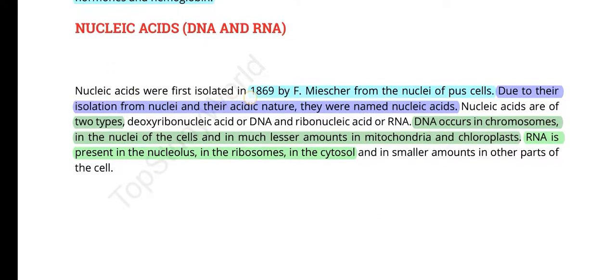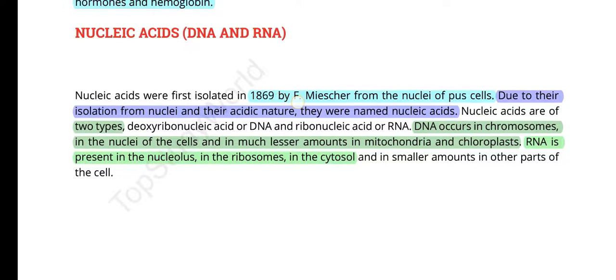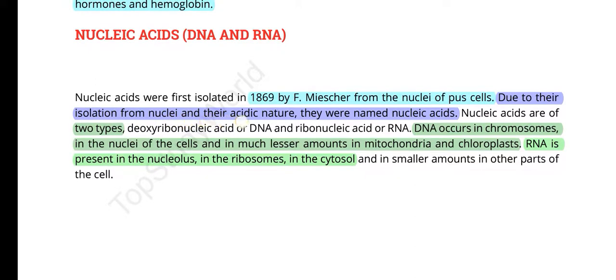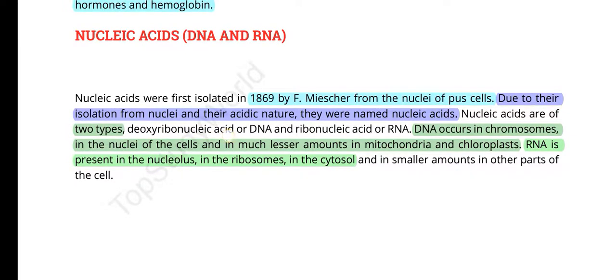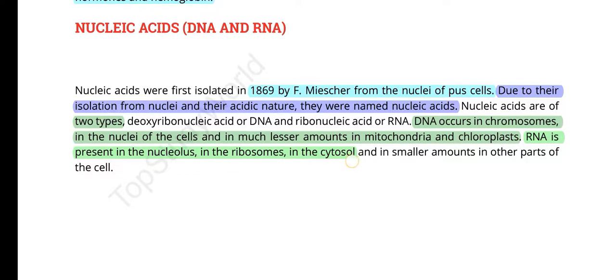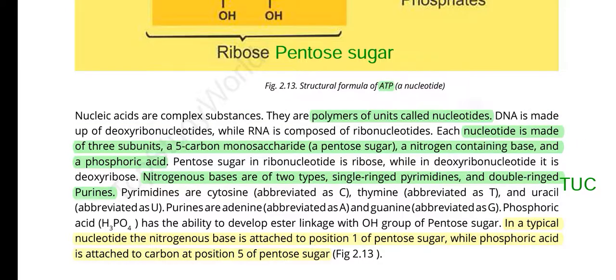Nucleic acids were first isolated in 1869 by F. Miescher from nuclei of the pus cells. Due to their isolation from nuclei and their acidic nature, they were named nucleic acids. Nucleic acids are of two types: deoxyribonucleic acid or DNA and ribonucleic acid or RNA. DNA occurs in chromosomes in the nuclei of the cells and in much lesser amount in mitochondria and chloroplast. RNA is present in nucleolus, ribosomes, and in the cytosol, and in smaller amounts in other parts of the cells.